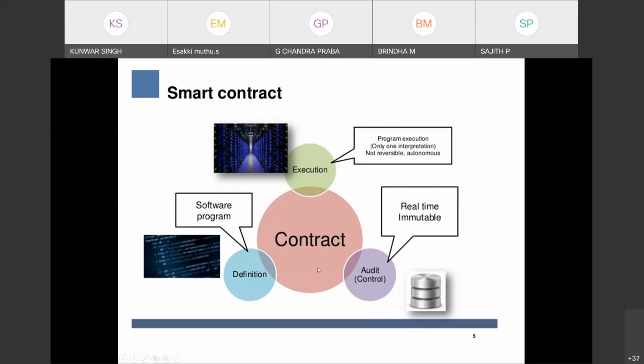The idea was very good, but if you keep this code inside the car, and the car is with the car owner, you can change the code. So this idea was realized only when blockchain came. Now they can keep this code inside the blockchain, and the blockchain will be inside the car.